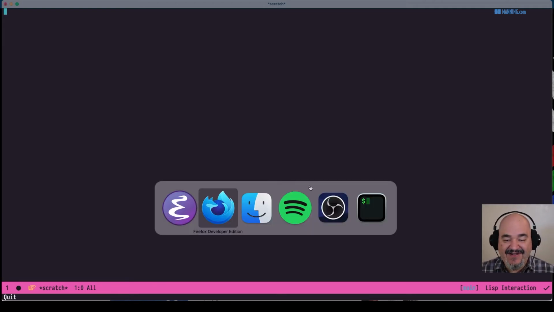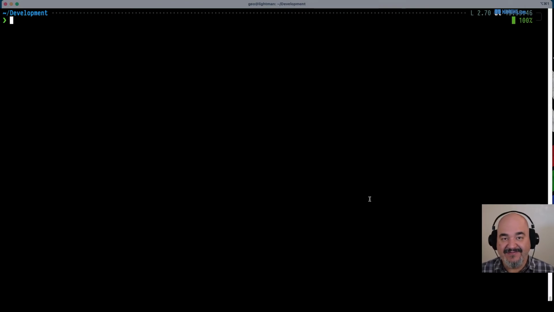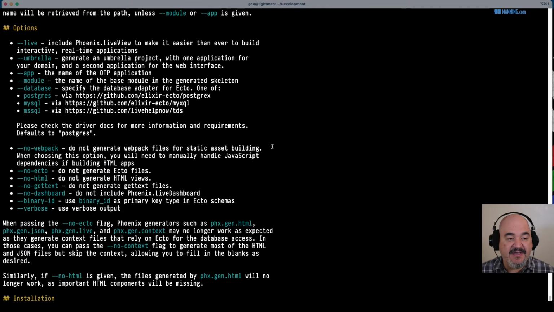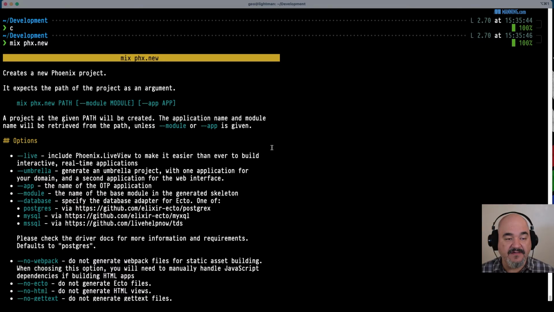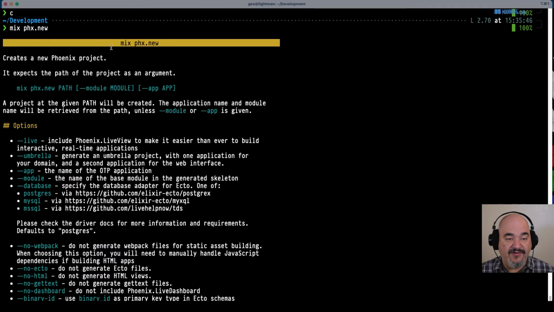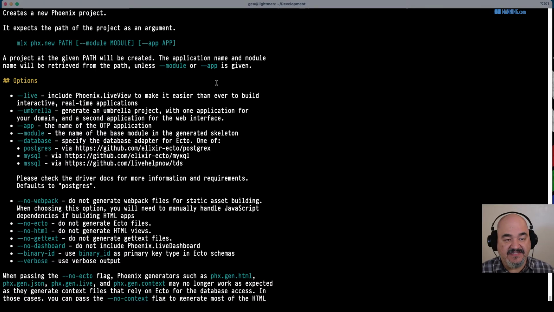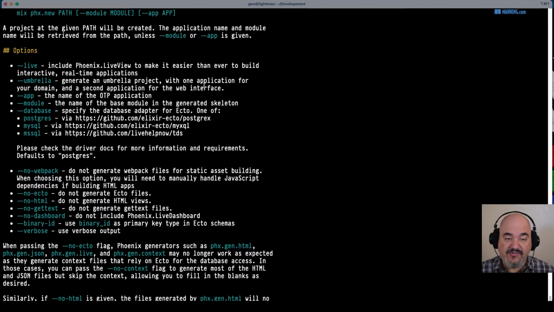So the first thing we need to do is start a new Elixir application. If you have not done this before, it's super easy. The cool thing about Elixir is it provides some really good help, even in the command line. If I just do mix phx.new, it'll print out a whole bunch of information about the options we have and how to configure the application in terms of the generator. This command creates a new Phoenix project and expects the path of the project as an argument. A project with a given path will be created, and the application name and module name will be retrieved from the path unless module or app is given.